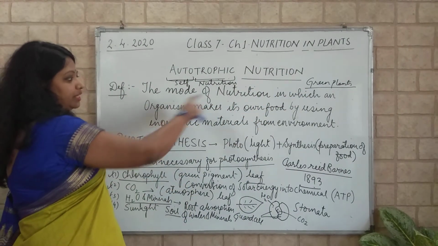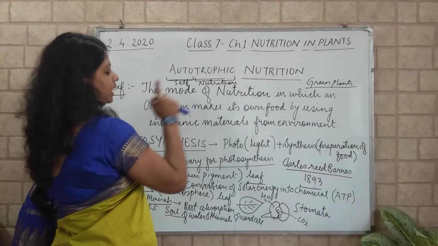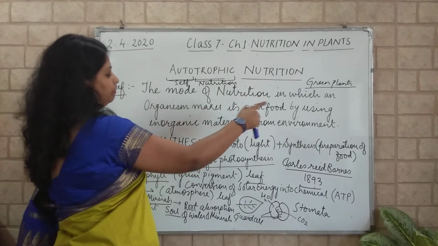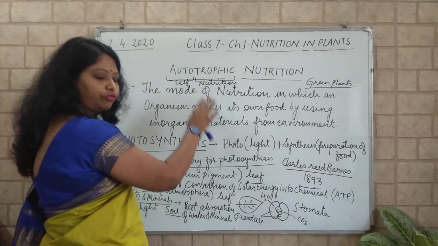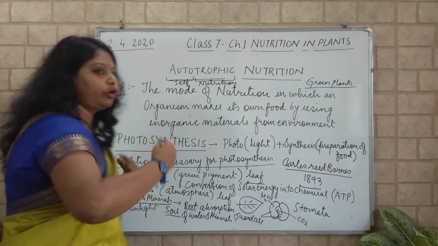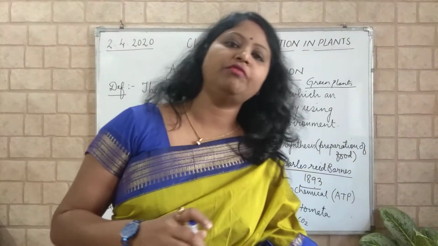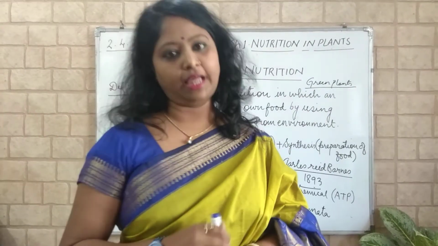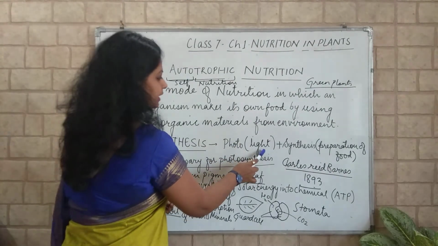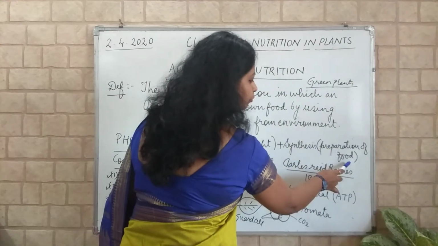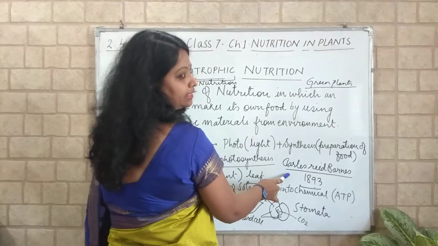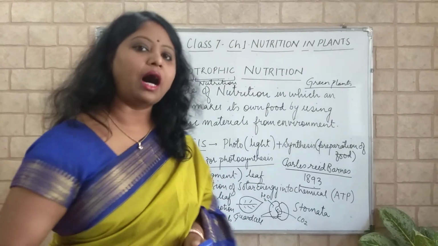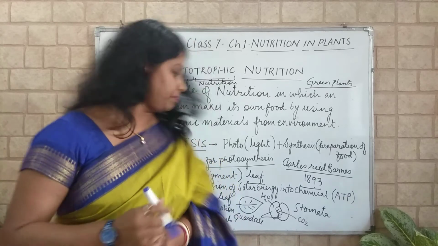So what is the definition? The mode of nutrition in which an organism makes its own food by using inorganic materials from the environment is known as autotrophic mode of nutrition. Now for autotrophic mode of nutrition, the general term which is given is photosynthesis. Photo means light. Synthesis means preparation of food. This term was coined by scientist Charles Reid Barnes in 1893.